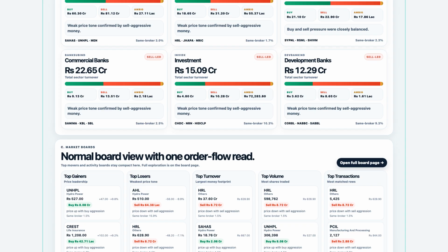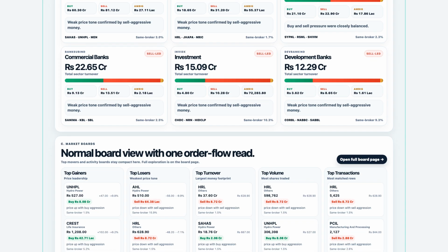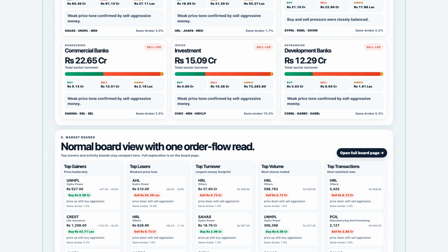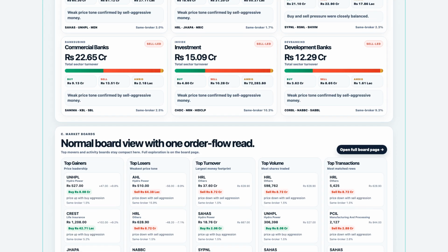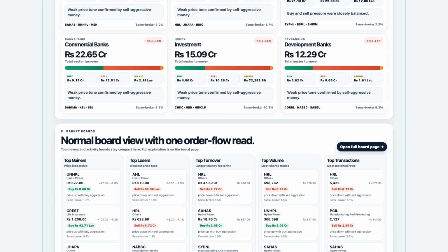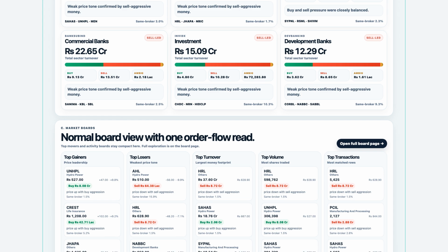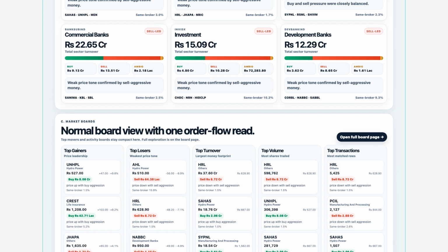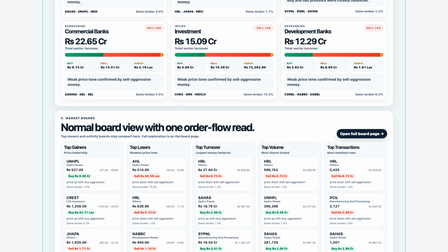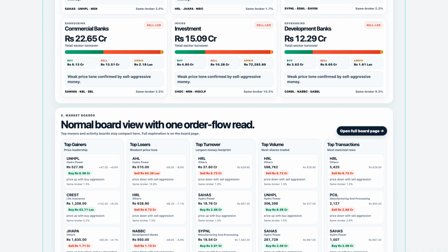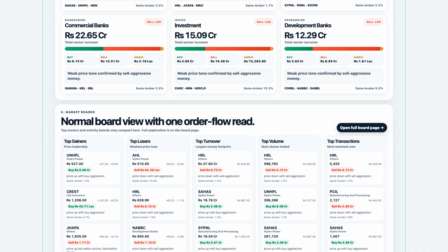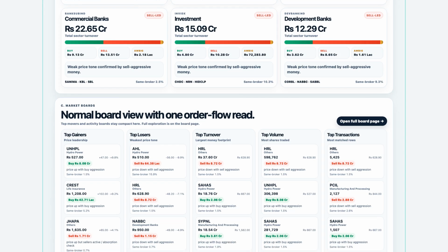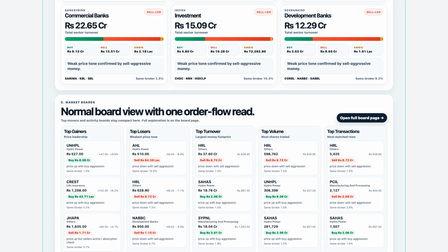Commercial banks had turnover of 226,536,337.2 rupees. Investment had turnover of 150,894,777.3 rupees in a same broker context of 10.28%. Development banks had turnover of 122,872,417.9 rupees in a same broker context of 9.27%.